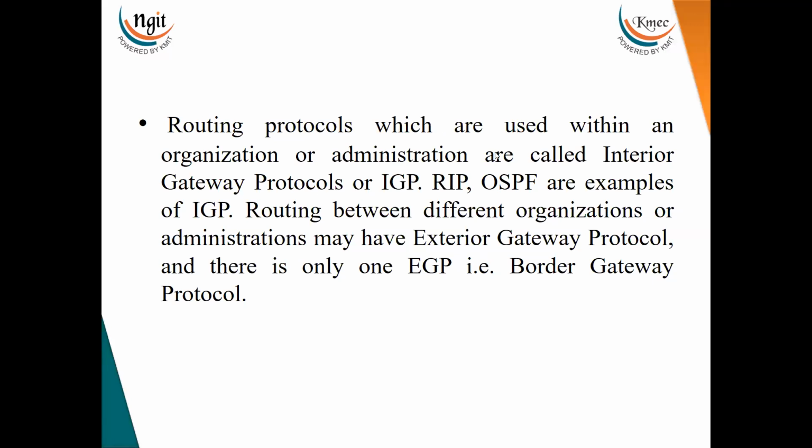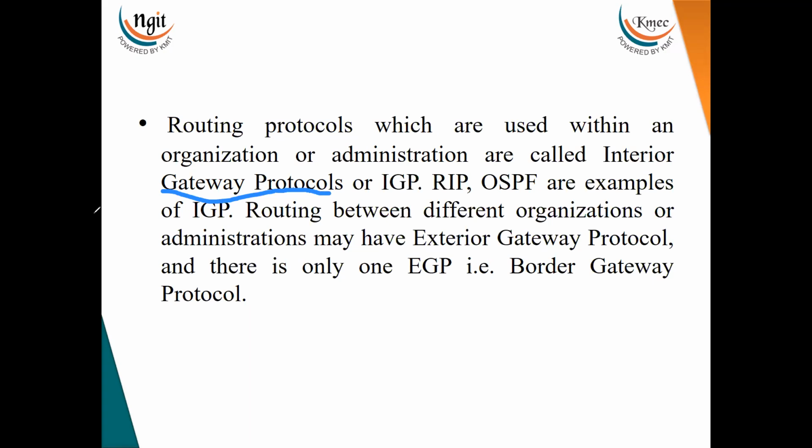It means the routing protocols under the same organization or administration are called interior gateway protocols. RIP and OSPF are examples of these interior gateway protocols.